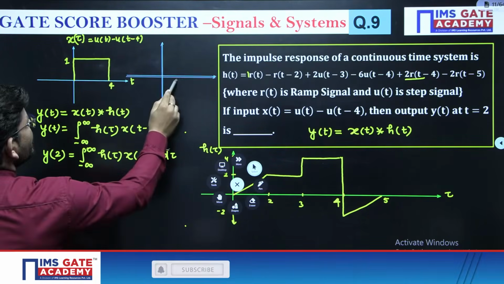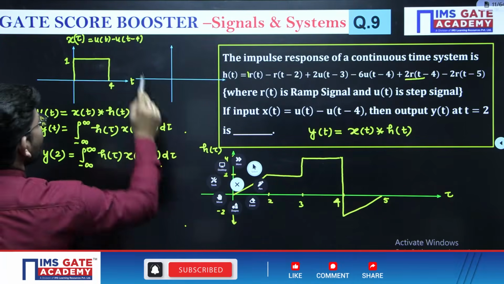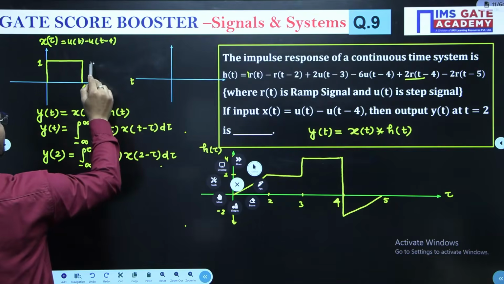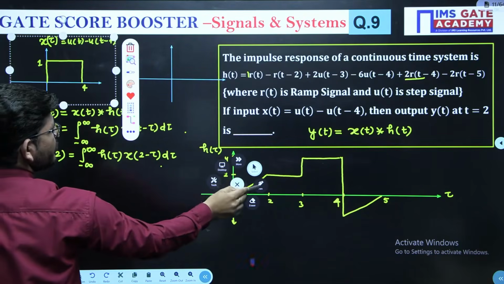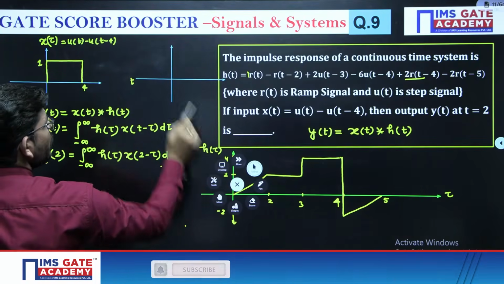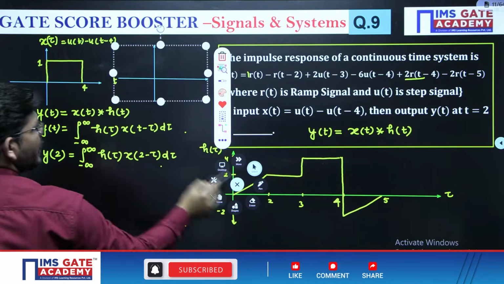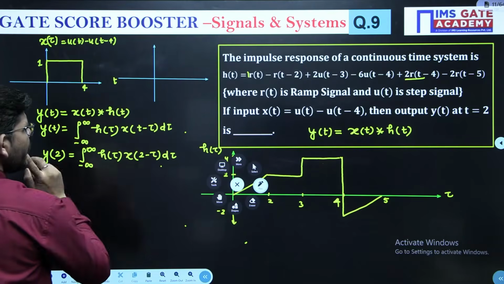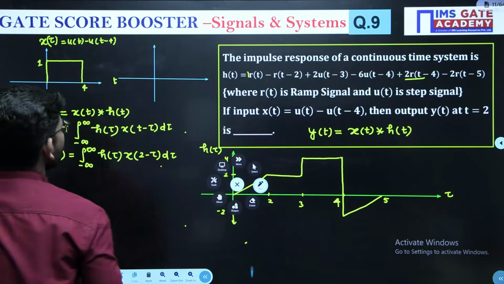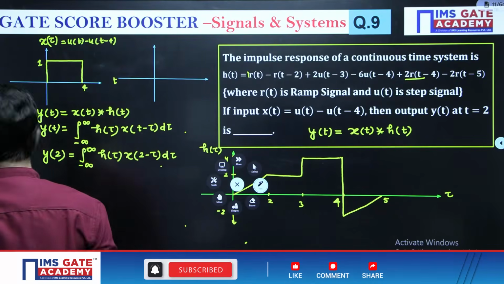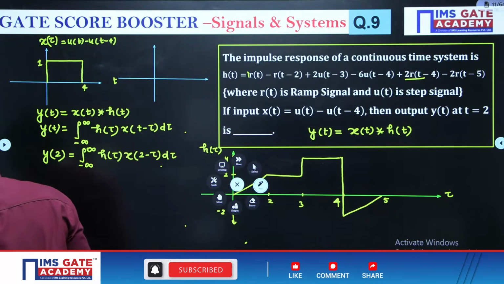See, this is your signal. You already have your signal x of tau. Okay, so in that, first of all, we have to do the shifting of 2. Okay, so if we shift this signal by 2, how much are we going to get?